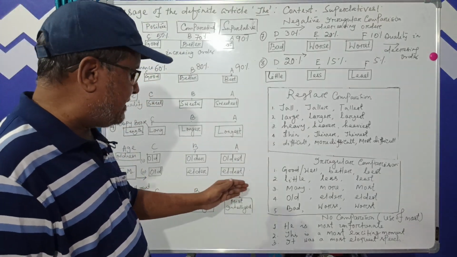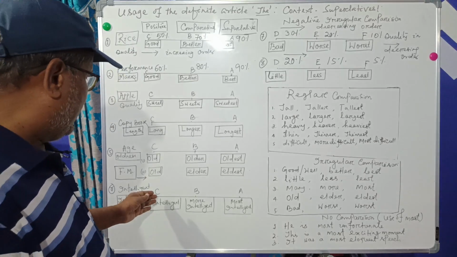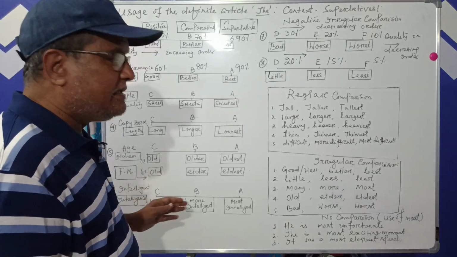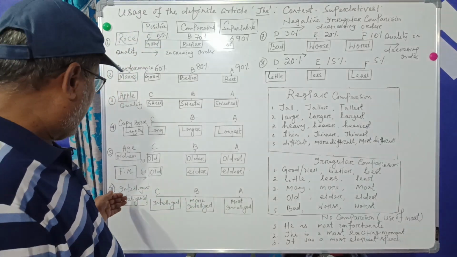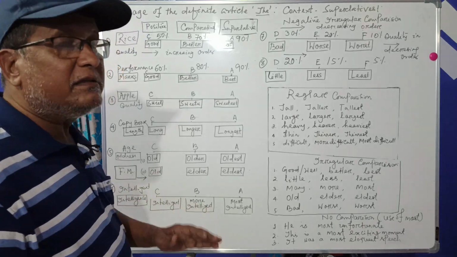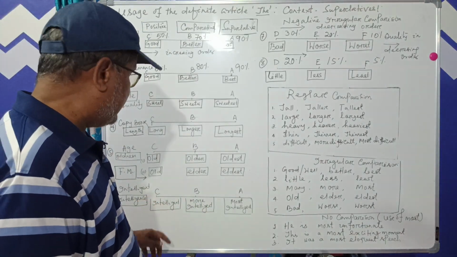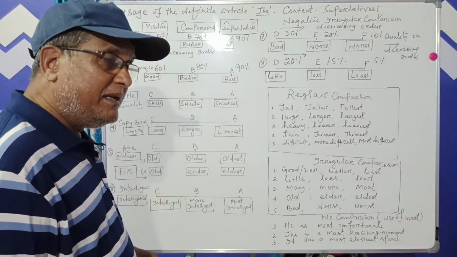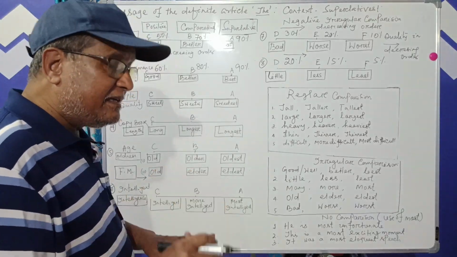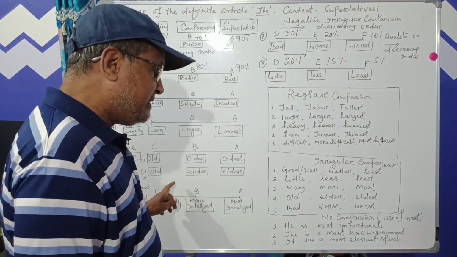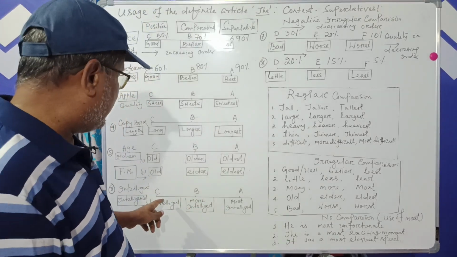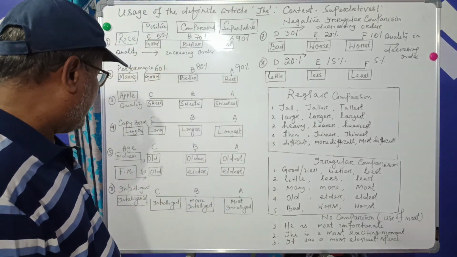Now the teacher explained, Sion is intelligent, considering his level of intelligence. Okay. Sion is intelligent. Intelligent means the intelligence is not zero, it exists to some extent. So that is called positive degree.